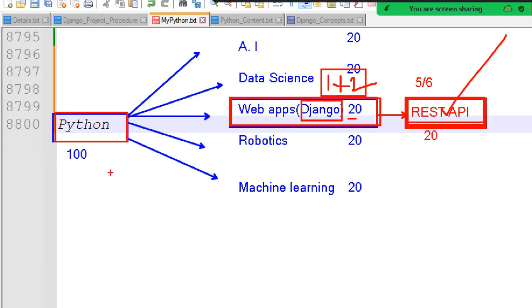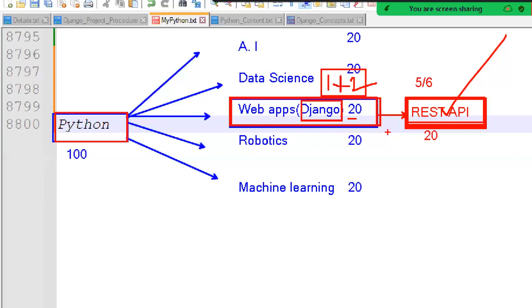Clear? So many people are learning Python with Django and searching for jobs. They don't know that after Django, one REST API topic is there, because their faculty is also not introducing REST API. If they were telling that REST API is very important after learning Django, students would immediately ask, sir, when will you start REST API? First of all, a lot of people don't know about REST API, so they are not giving even basic awareness of it. They are just teaching Python with Django and sending students to the market.